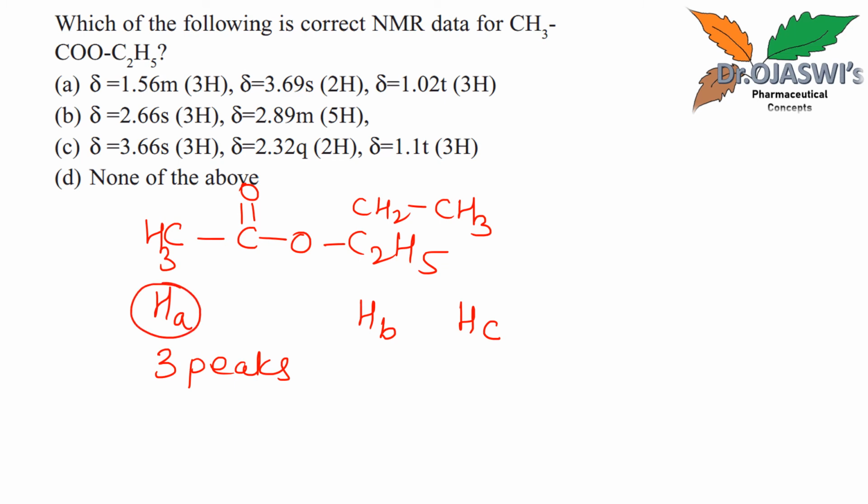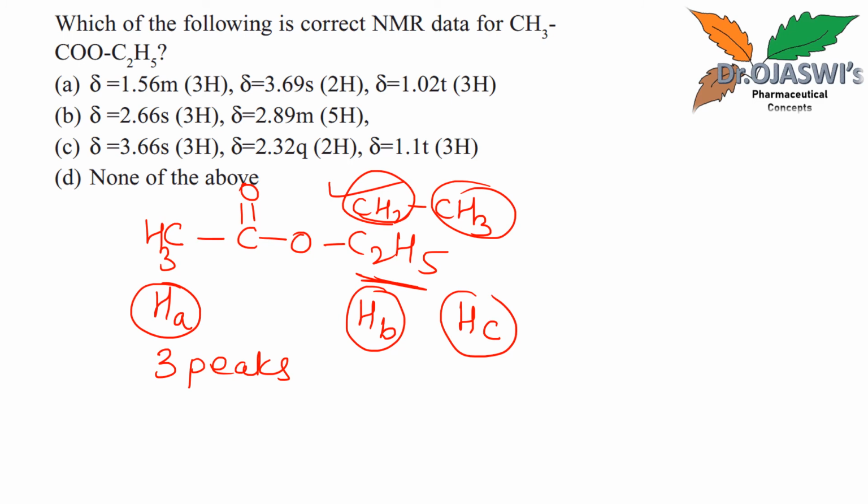This is one set, this is the second set of CH2 and the third set of CH3. This C2H5 I have written as CH2-CH3. Okay, so 3 peaks. This option is giving me 1, 2, 3 peaks. This option is giving me 2 peaks. So this data is not going to work, because we will be having 3 peaks. So option B is gone.